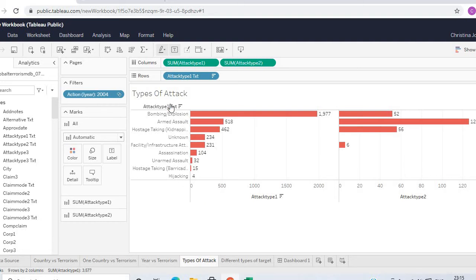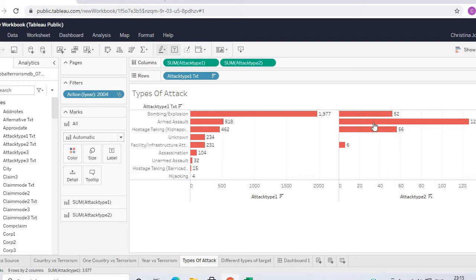Next we will observe the numerous kinds of attacks like bombing, explosion, assassination, hijacking, etc. In attack type 1, the maximum is bombing and explosion, whereas hijacking is the least common type of attack.